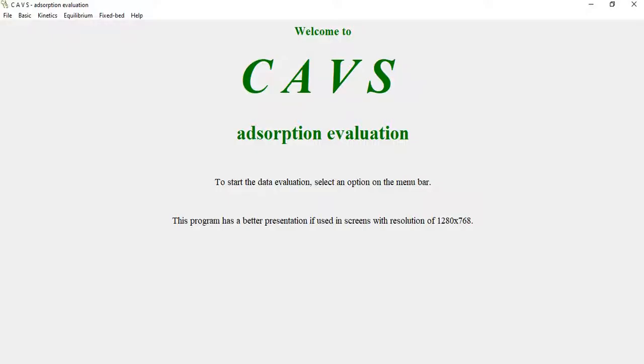CAVS is a program developed with Python to evaluate adsorption and desorption data in both batch and fixed bed conditions. The main objective of this software is to solve two problems, which were pointed out by the recent adsorption literature: the linearization of the experimental data to fit the models, and the abuse of the coefficient of determination to conclude which model best represents a set of experimental data.